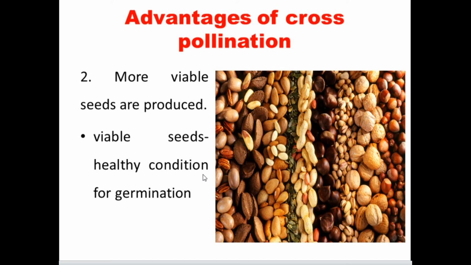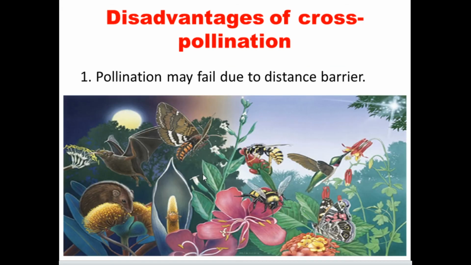So the new variety as well as healthy seeds, the new offspring, may come because of cross pollination. This is another advantage of cross pollination. Another one. So there are many advantages. In your book we have given only two.